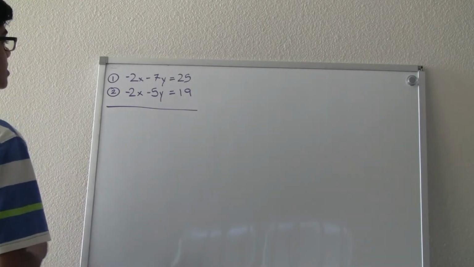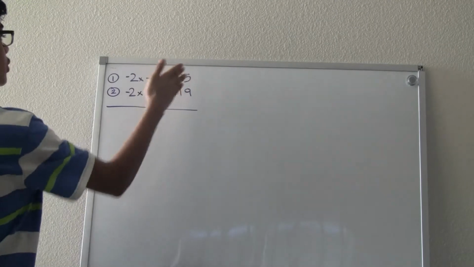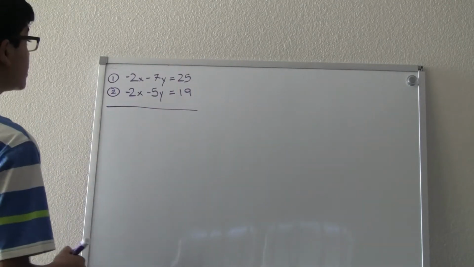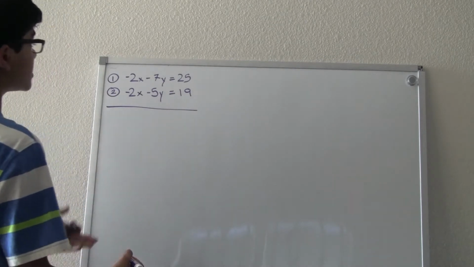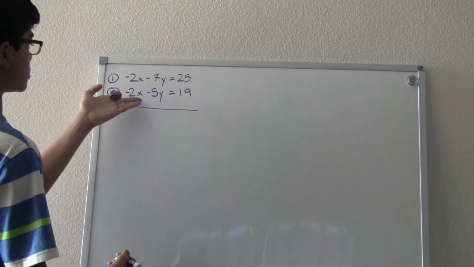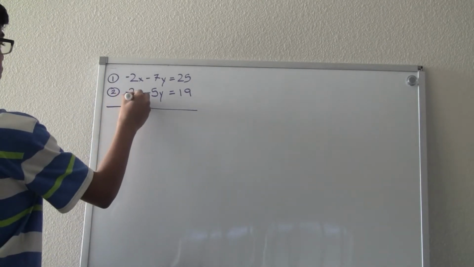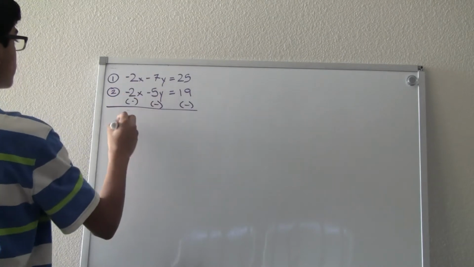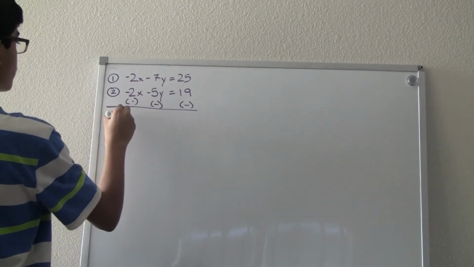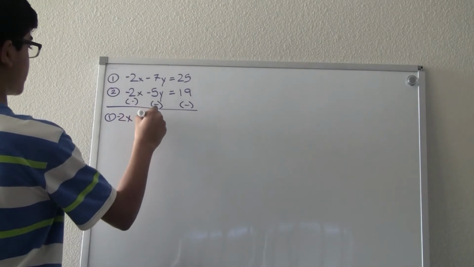So we see here that x is set up in a way that if we multiply either of these equations by a negative, we can get y by itself. So let's multiply the smaller equation, the second equation, by a negative. So all of these terms will be multiplied. So the first equation, we aren't applying any operations to it, so it'll just remain the same.